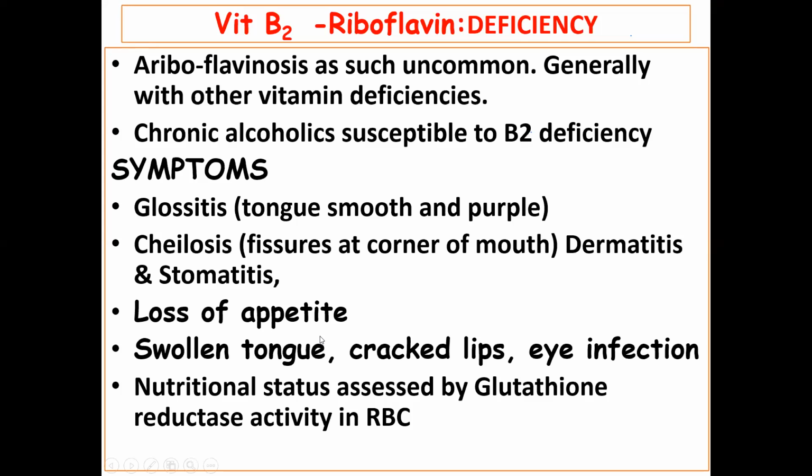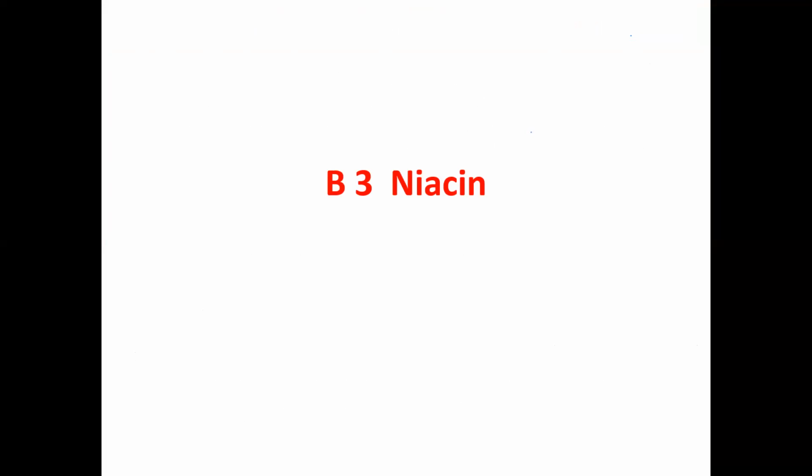So by activating this enzyme, कौन सा glutathione reductase, if we add FAD, that will increase the activity of glutathione reductase, and by measuring this activity of the glutathione reductase, we can estimate the riboflavin levels in our body. So this is about the vitamin B2. Third one is vitamin B3, that is niacin.